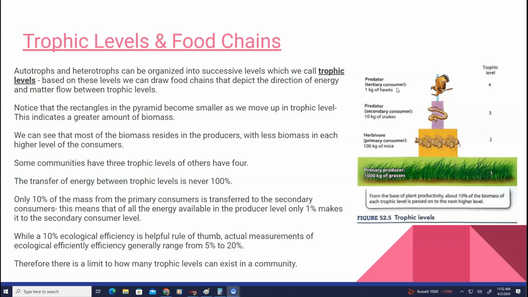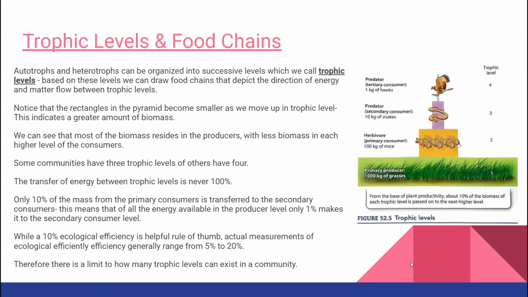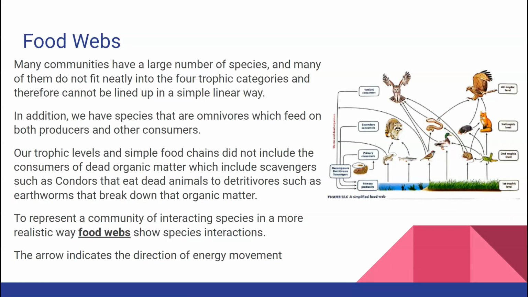Therefore, there is a limit to how many trophic levels can exist in a community. You're not going to really get above 4 because at that point, the energy available for transfer is very minimal. Where a food chain will show the successive levels, as we saw on this slide, food webs depict many interactions between species in an environment. So it's many food chains, because one food chain by itself doesn't really depict everything that's going on in the environment.